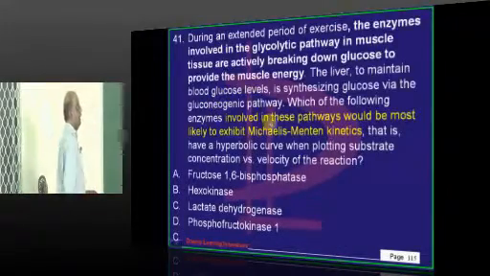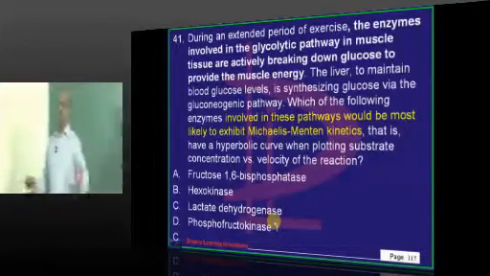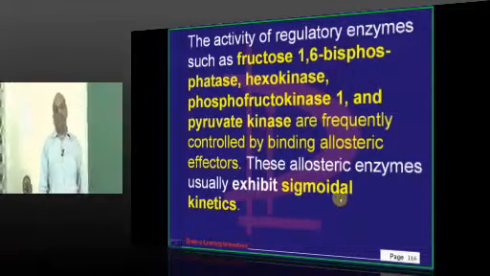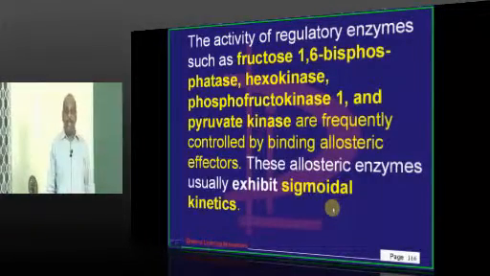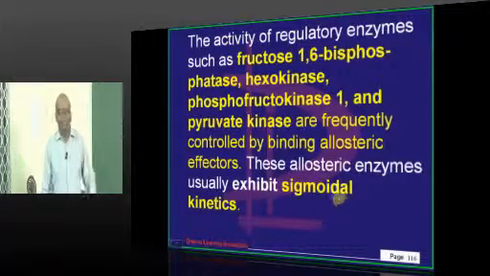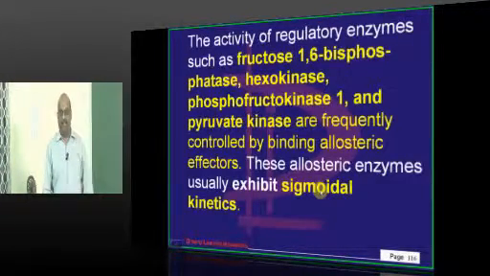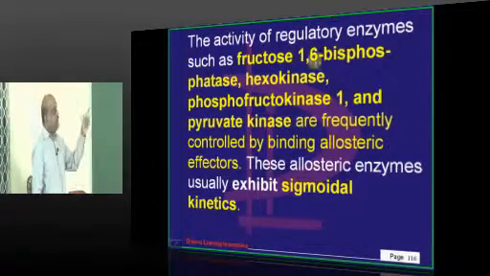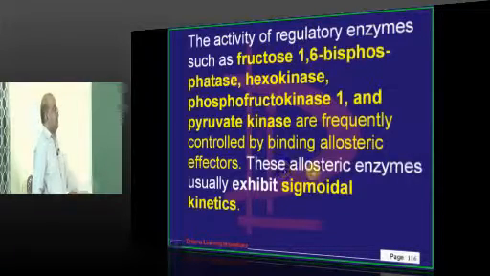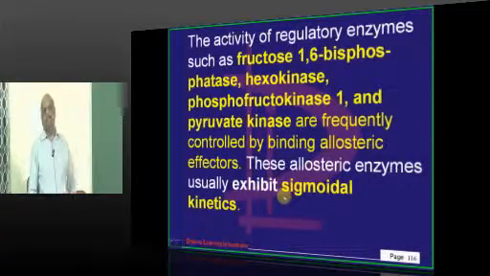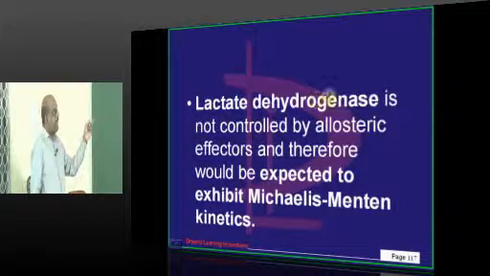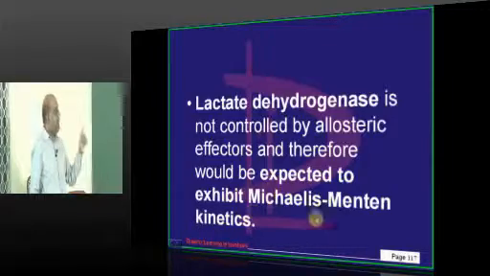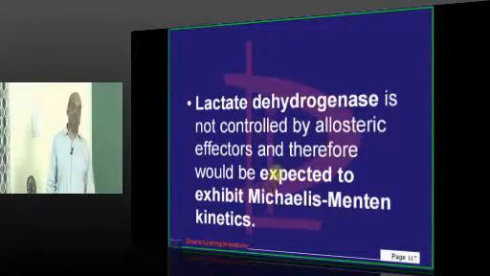Okay, doc. Now, Michaelis-Menten kinetics. What does this mean? There are two kinds of enzymes, doctor. One are regulated, other are non-regulated by allosteric regulators. Those enzymes which are regulated, allosteric enzymes, they exhibit a sigmoidal kinetics. Whereas LDH is not controlled by allosteric effectors. Hence, it will be exhibiting Michaelis-Menten kinetics, is what you have to ultimately remember.